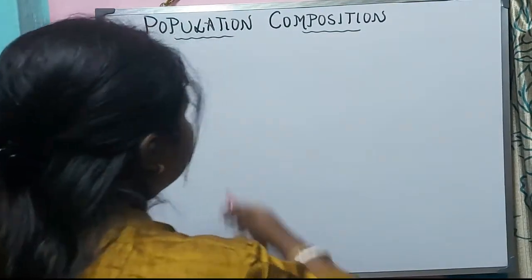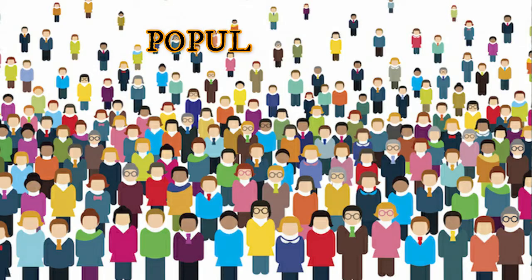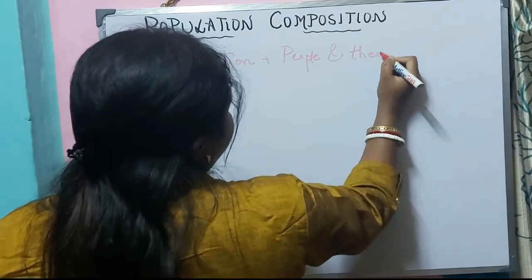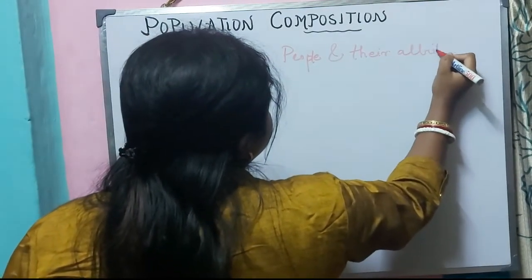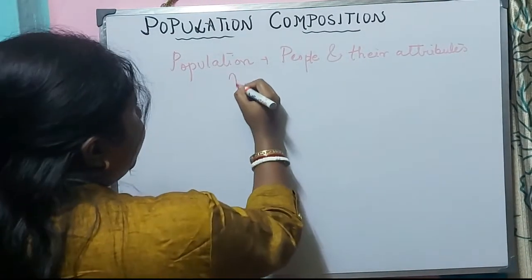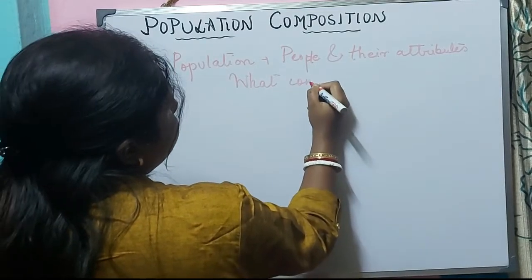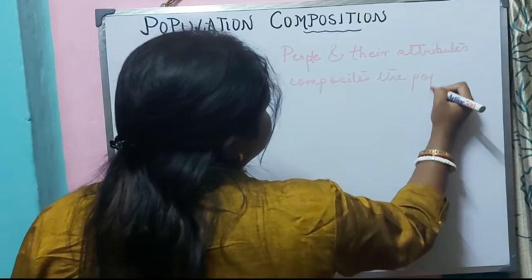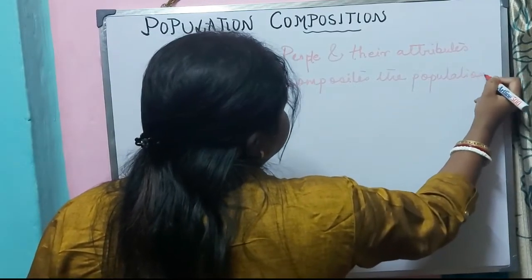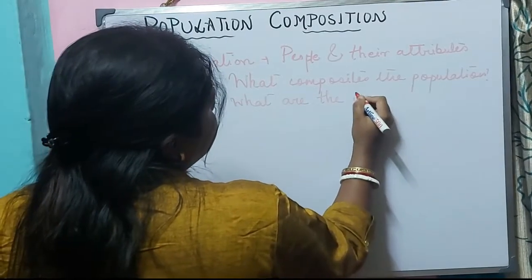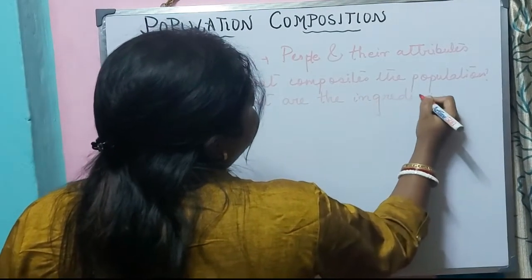Now when we talk about population, what do you mean by population? Population means the people and their attributes. So in this chapter, we will know what composes the population. That means what are the ingredients of a population.